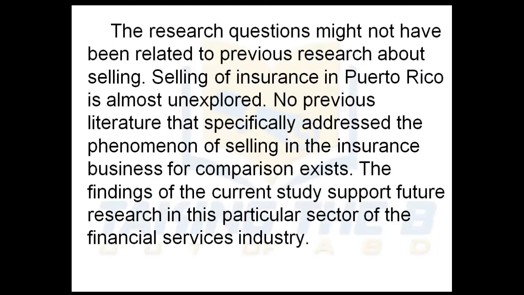She goes on to say the research questions might not have been related to previous research about selling. Selling of insurance in Puerto Rico is almost unexplored. No previous literature that specifically addresses the phenomena of selling in the insurance business for comparison exists. The findings of the current study support future research in that particular sector of the financial services industry.